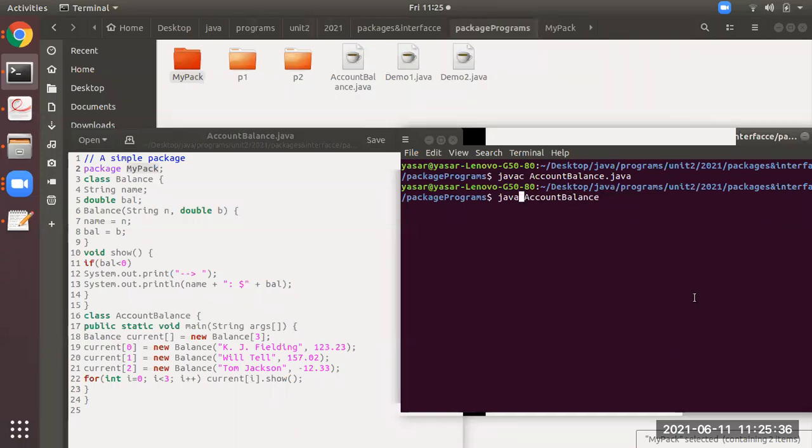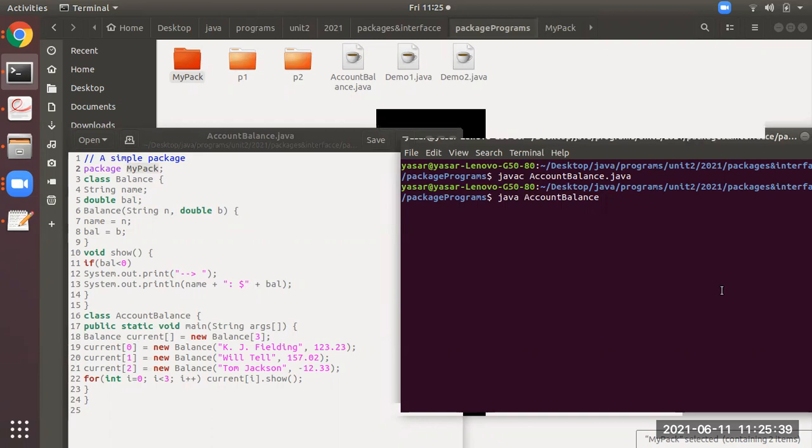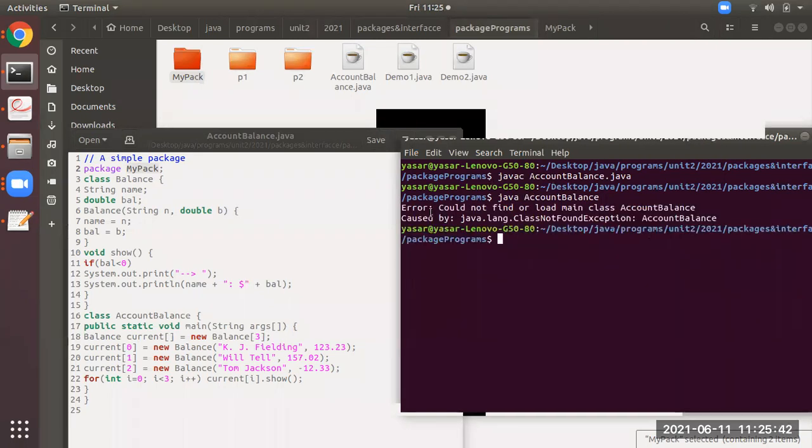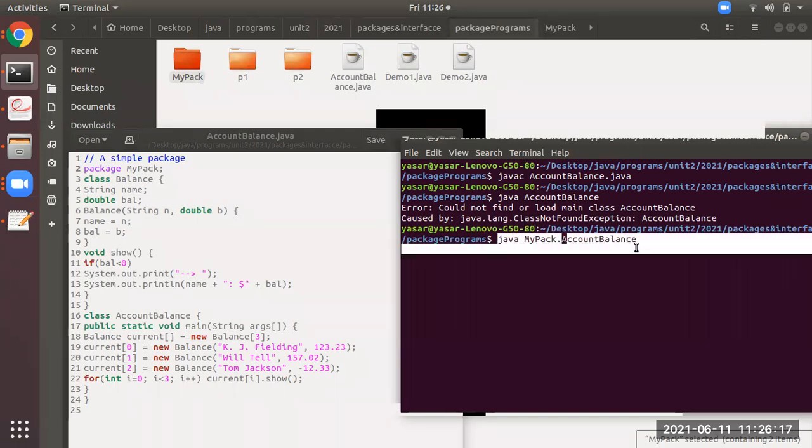Now observe the output and how to execute. If you try to execute the old way, that is java AccountBalance, it gives "could not find or load main class", meaning there is no .class file of AccountBalance here. From the .class file only you will see the output. It is available in the mypack folder. So when you deal with packages, this is the way to give the class path: you have to give the folder name as it is, with the .class name.